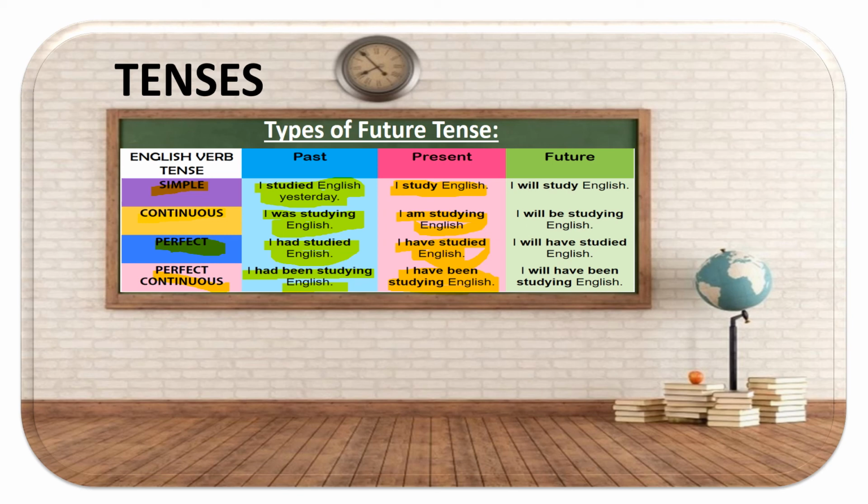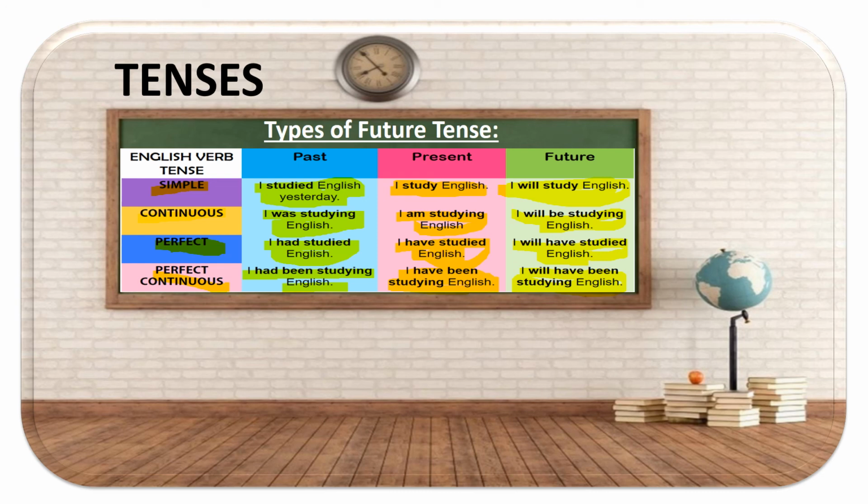Future. Again, I will study English. In the future, I'm going to be studying English. Definitely, I'm going to study, but in the future. I will be studying English. So, the action is not completed. Studying, ing is showing continuity. I will be studying English. I will have studied English. So, by this time in the future, I will have finished studying English. And future perfect continuous will say I will have been studying English. So will have is showing you perfect, studying, ing showing you continuity.